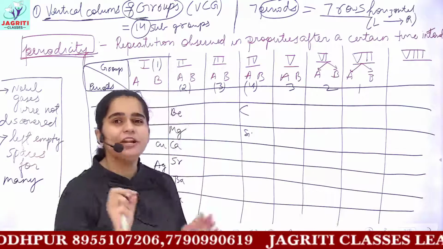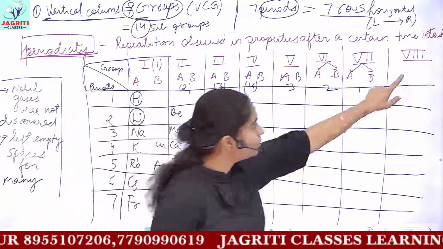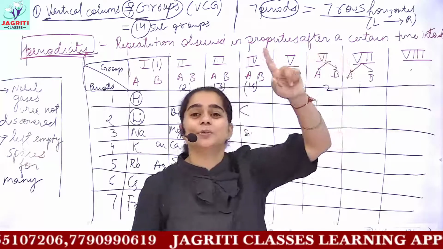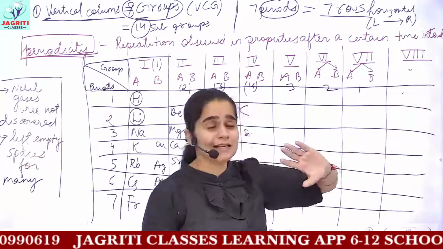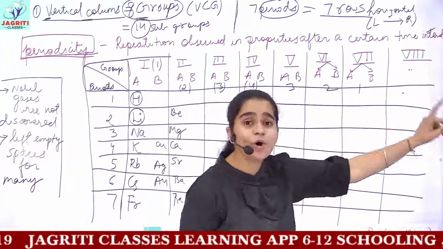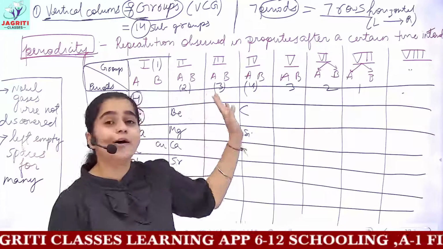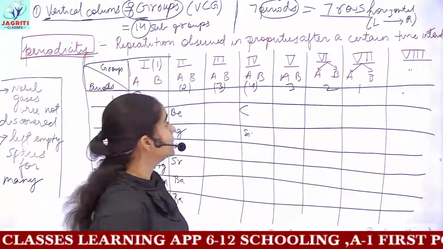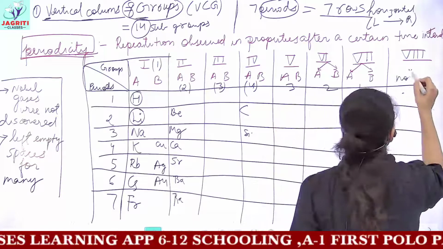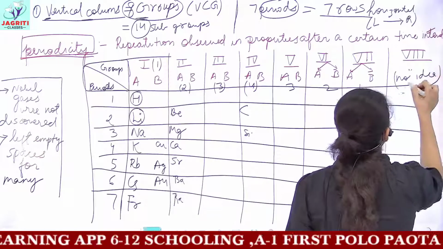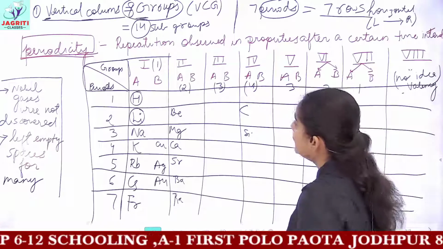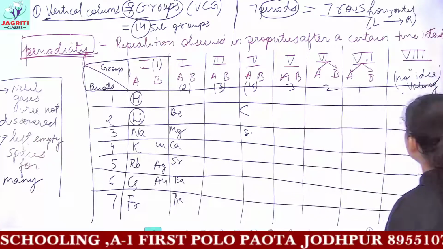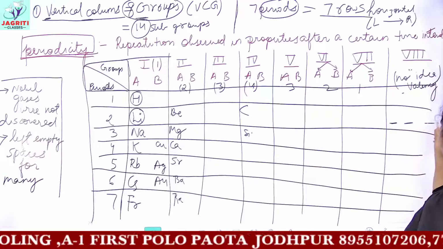And Mendeleev didn't give any idea of what the valency of this 8th group would be. All the elements coming in the 8th group will have how much valency? Either it would be 0, or equal to 4, or any other number. Mendeleev had no idea about the valency of the elements which would come in this group. And in fact, Mendeleev arranged elements in the 8th group in groups of 3.